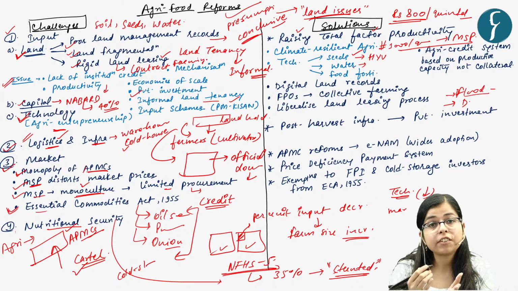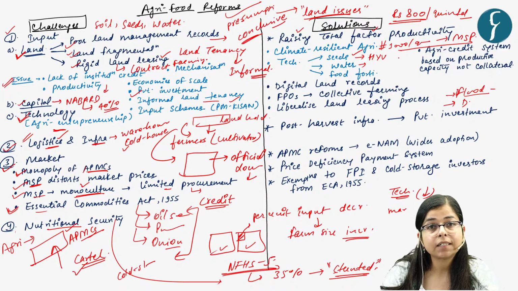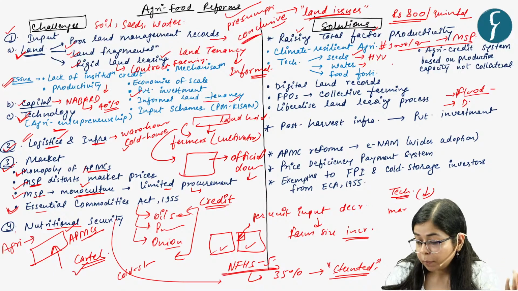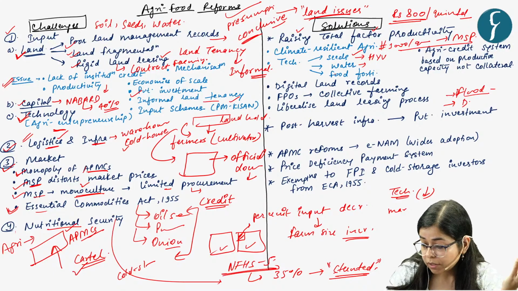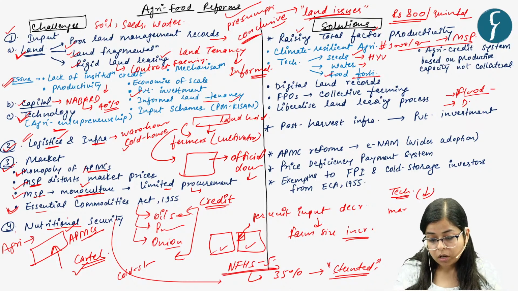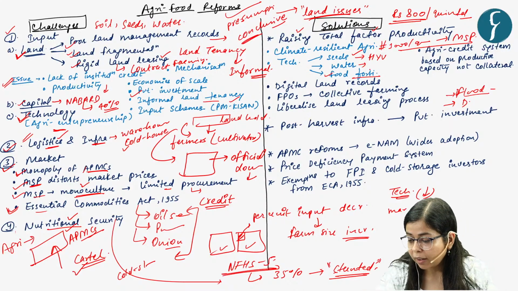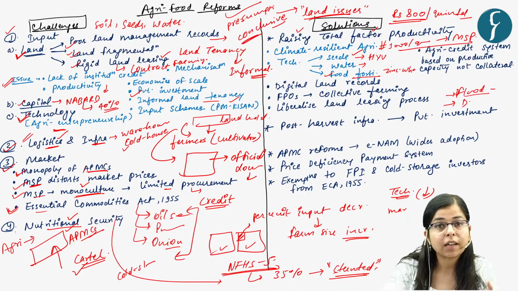And for water, for efficient use of water, there should be micro irrigation facilities, sprinklers, drip irrigation, among others. And then there should be food fortification. In order to provide nutritional security, the food should be fortified. It should be enriched. For example, we have zinc enriched wheat and zinc enriched rice.